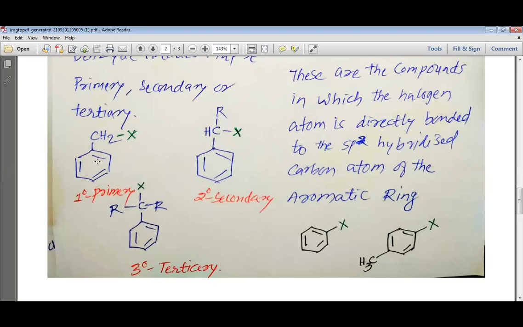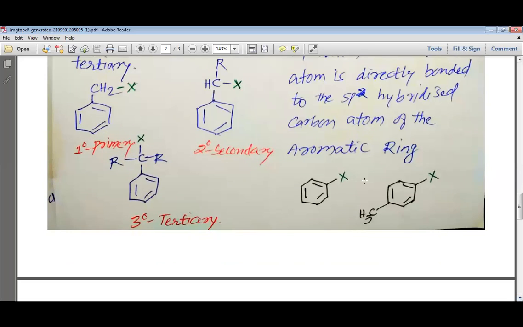So please remember and understand, my dear students, that in a benzylic halide the carbon which is bonded to the halogen atom must be bonded to the benzene ring. If it is bonded to the benzene ring and not bonded to any other carbon, it is a primary benzylic halide. If the carbon which is bonded to the halogen as well as to the benzene ring is bonded with another carbon, then it is a secondary benzylic halide.